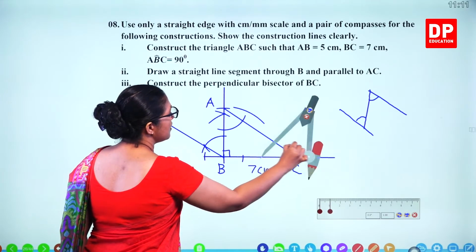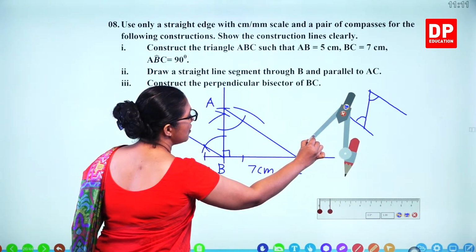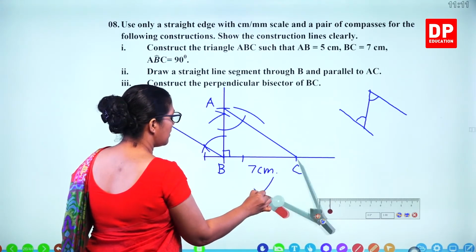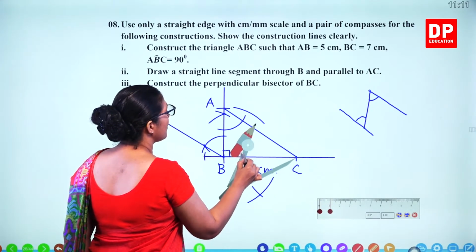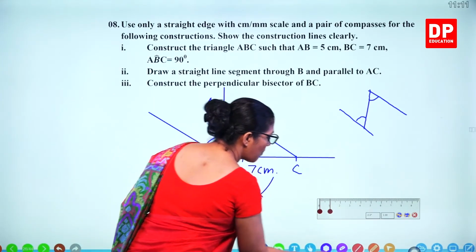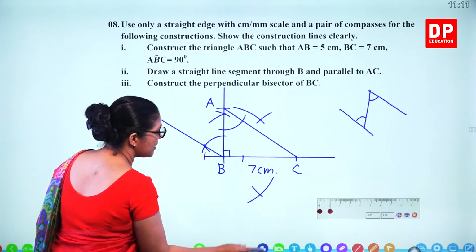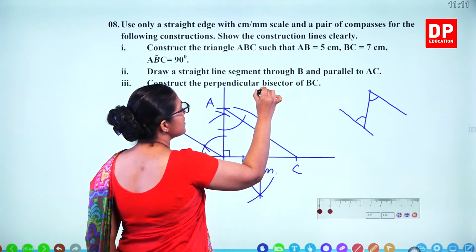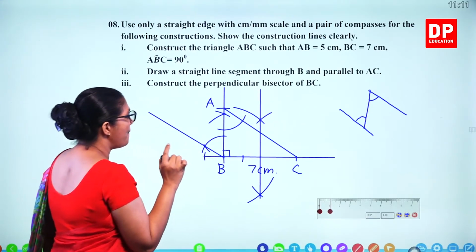Then keep the compass on the other point and draw the other arc. This one, this one. Now we have two intersecting points. We can connect them. So that's the perpendicular bisector of B and C.